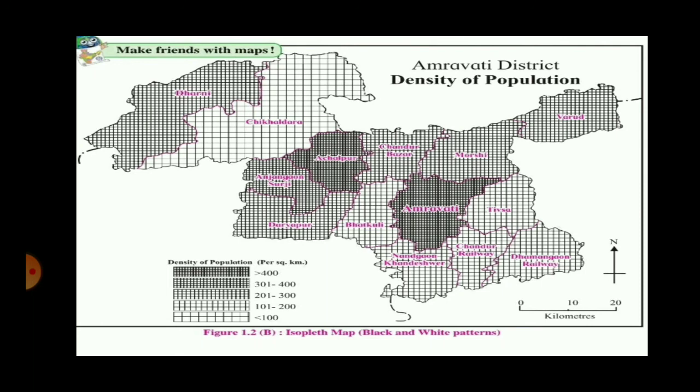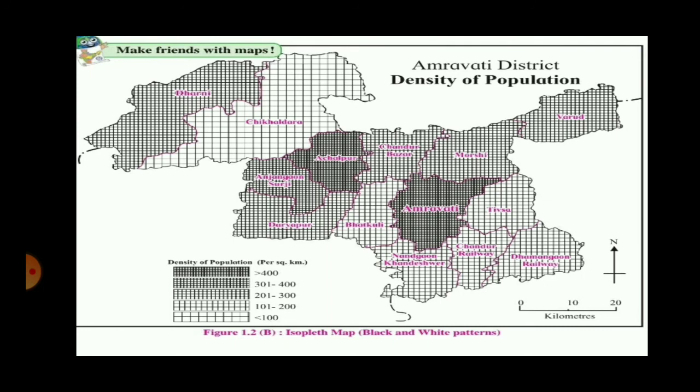So leaving the more than 400 and between 300 and 400 classes, all the different classes will have population density less than 300 persons per square kilometer. That means leaving Amravati, Achalpur and Anjangaon Surji, all the other talukas will have population density less than 300 persons per square kilometer.